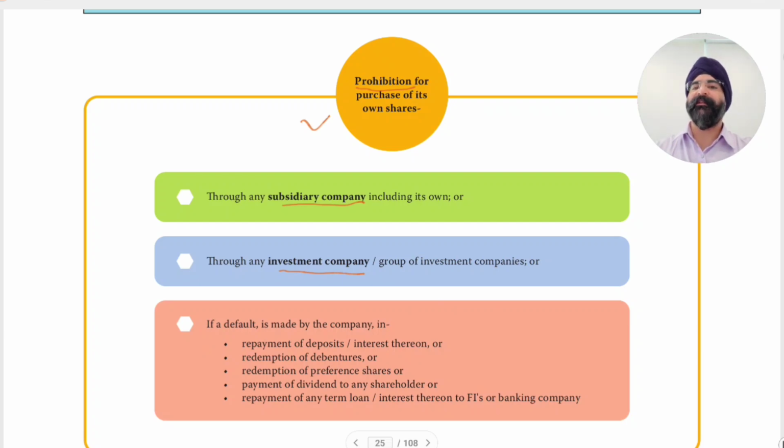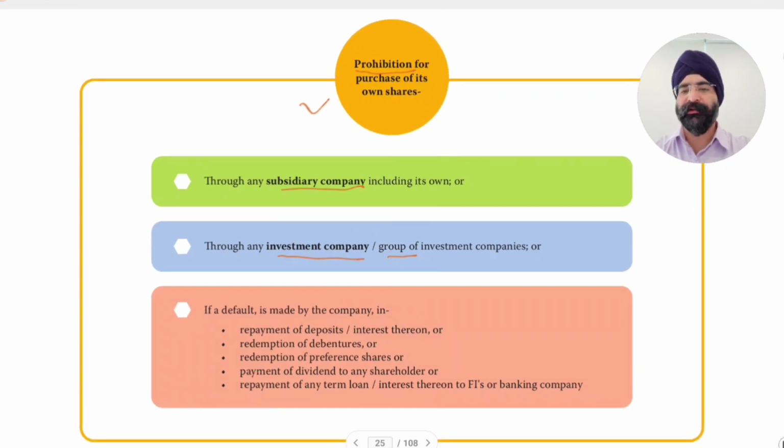Like we have subsidiaries, we have associates. An associate is one where you already own 25% shares or more, but an investment company is one which has invested in your shares. So if there is a company which is holding shares in your company, then you cannot buy back from that company. Buyback from an investment company is not allowed, or from any investment group company. From subsidiaries, buyback is not allowed.